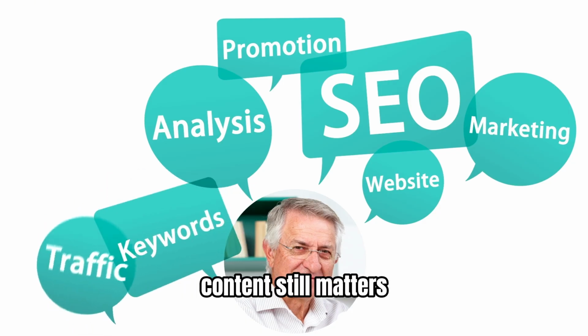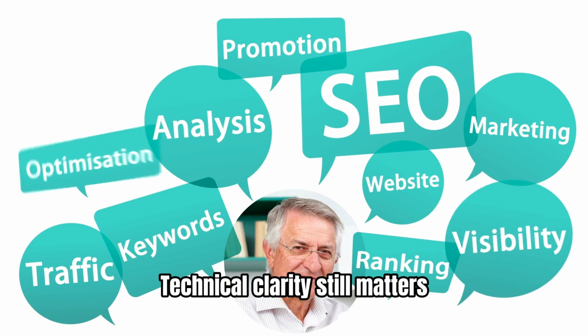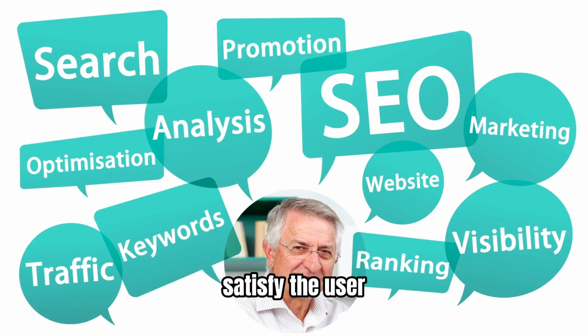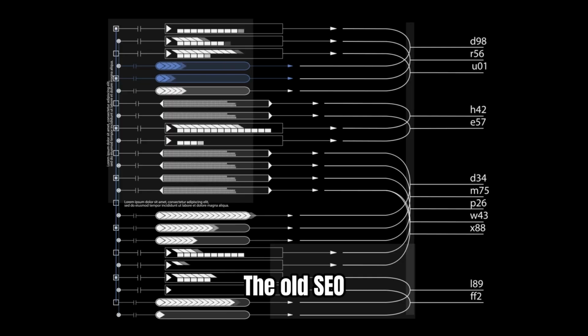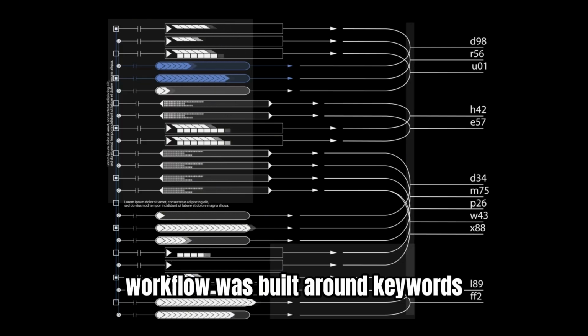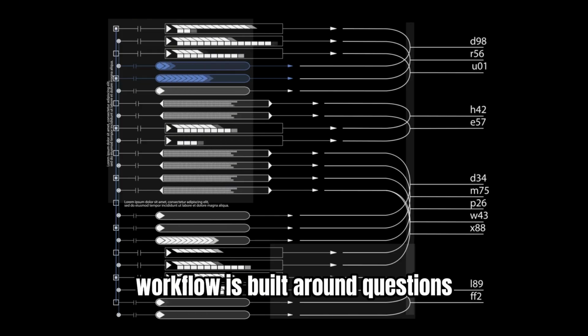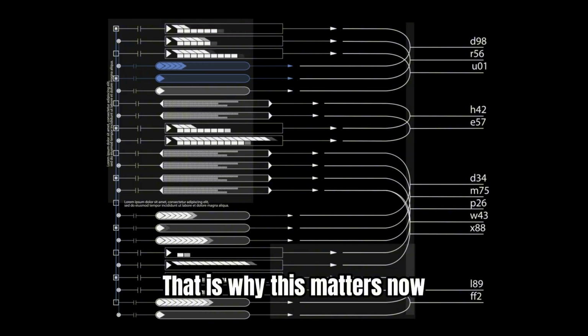Helpful content still matters. Crawlability still matters. Technical clarity still matters. Page experience still matters, and the content still has to satisfy the user. But the way those foundations are applied is changing. The old SEO workflow was built around keywords. The new AI SEO workflow is built around questions, decisions, sources, and evidence. That is why this matters now.